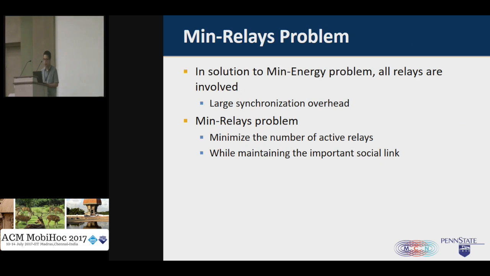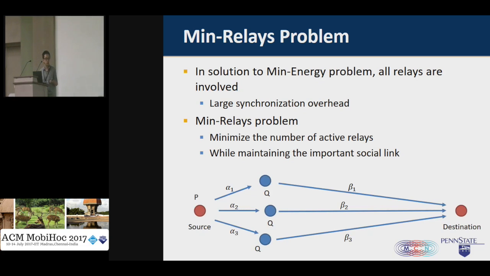Now let's look at our min relays problem. As we have mentioned previously, in the solution to the min energy problem, all relays will be involved in the transmission. This will cause very large synchronization overhead. So in our min relay problem, we try to minimize the number of active relays while maintaining the important social link. Again, the source node transmits at power P to all those relay nodes. And for each of the relay nodes, if they are involved in the transmission, they will transmit at power Q and forward their signal to the destination.